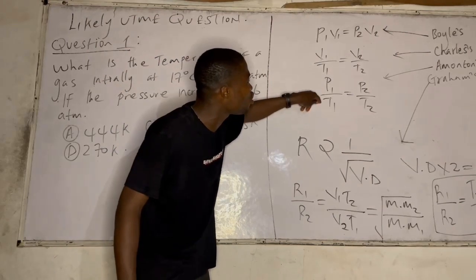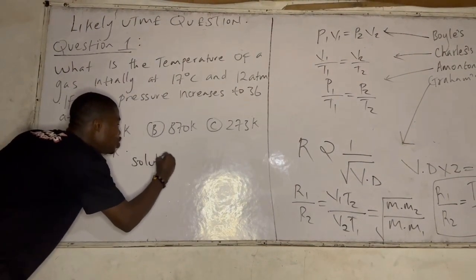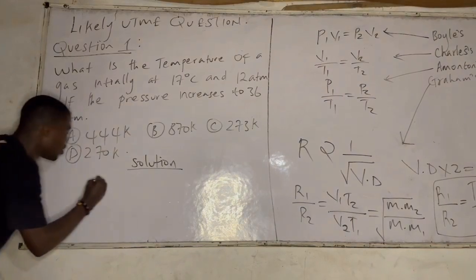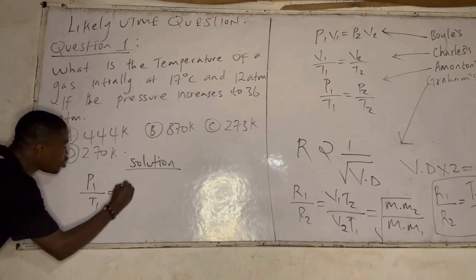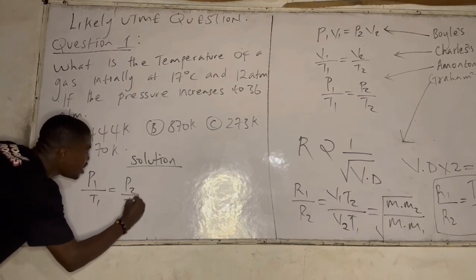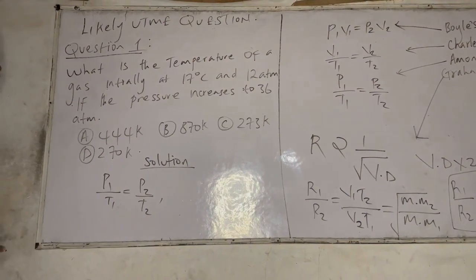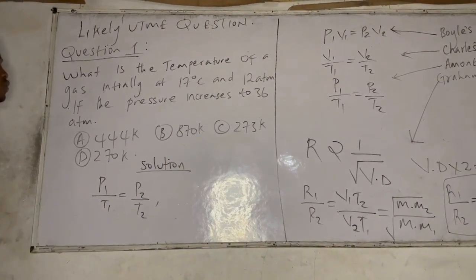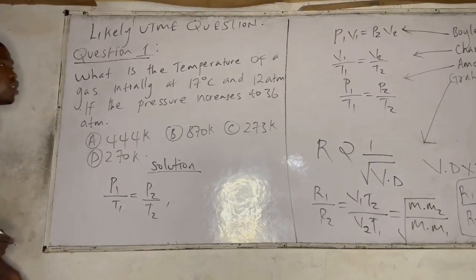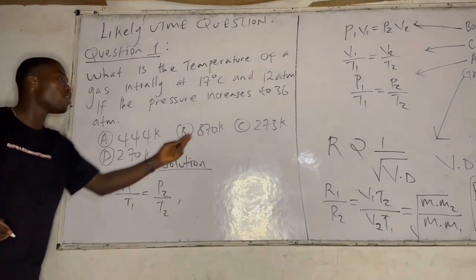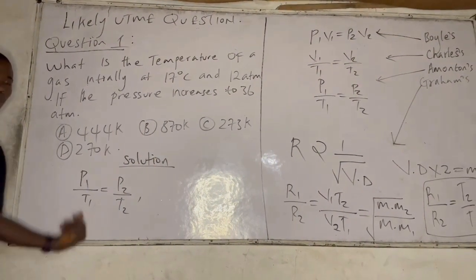That should be Gay-Lussac's law, which says that P1 over T1 is equal to P2 over T2. Now quickly, applying the law, please take note: when solving questions, your temperature should be in Kelvin. Even our answers are given in Kelvin. Assuming they were given in Celsius, you solve in Kelvin, then convert back to Celsius.